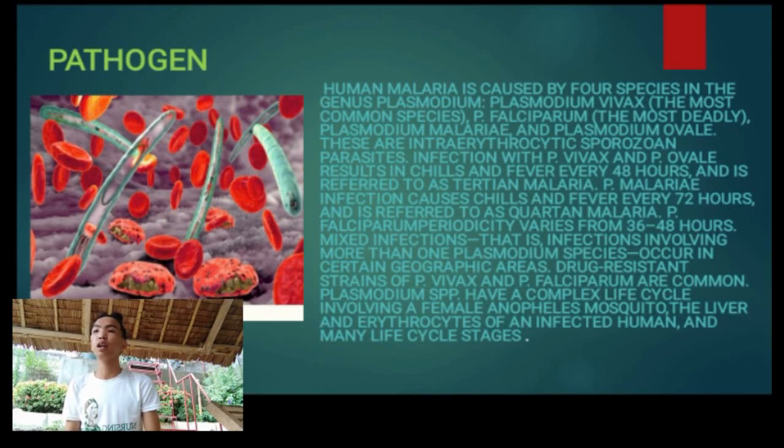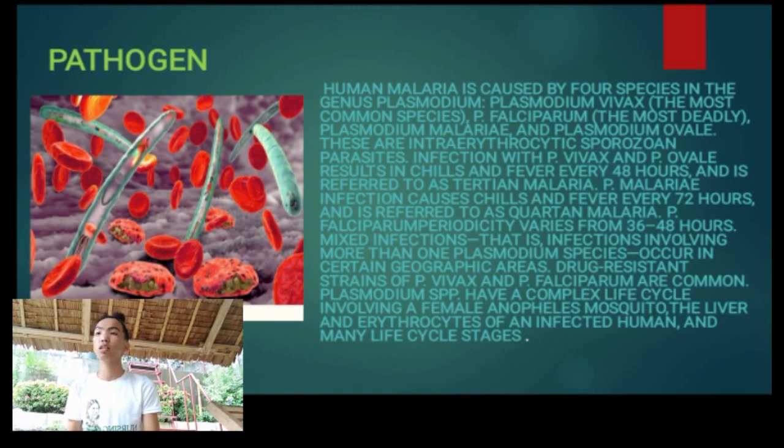P. falciparum periodicity varies from 36 to 48 hours. Mixed infection, that is infection involving more than one Plasmodium species, occurs in certain geographic areas.